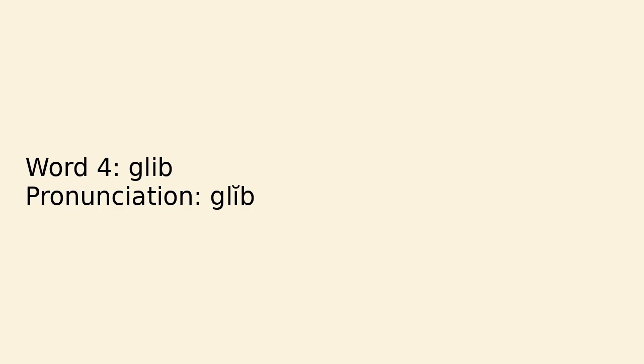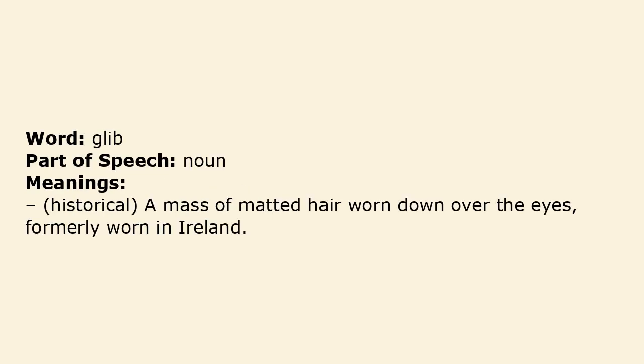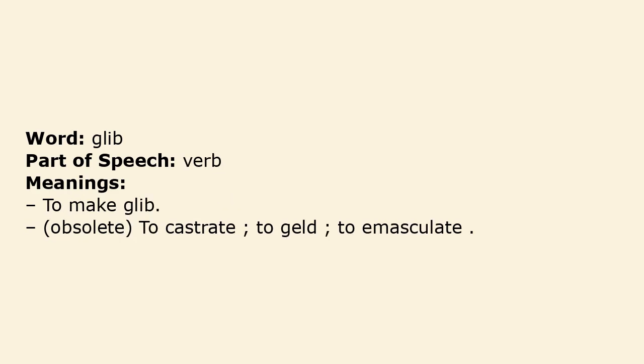Word 4, glib. Part of speech, noun. The meanings are historical, a mass of matted hair worn down over the eyes, formerly worn in Ireland. Part of speech, verb. The meanings are to make glib. Obsolete, to castrate, to geld, to emasculate.